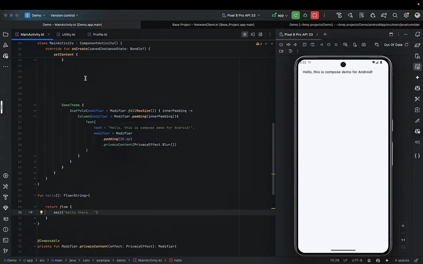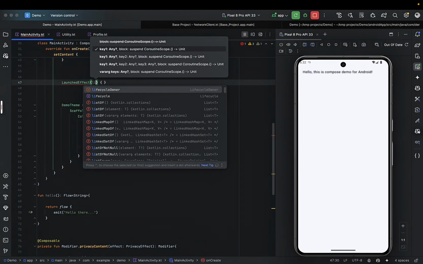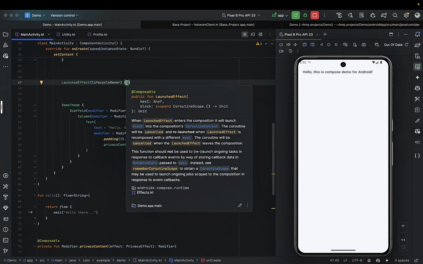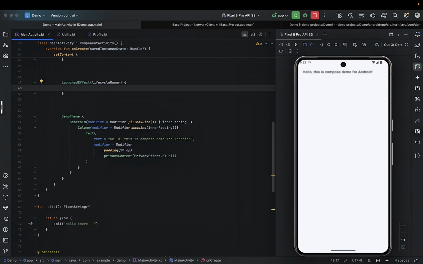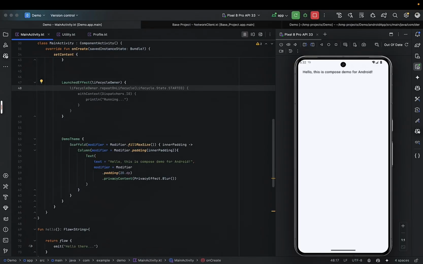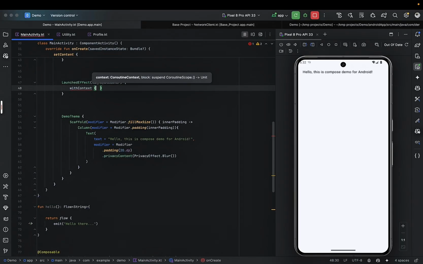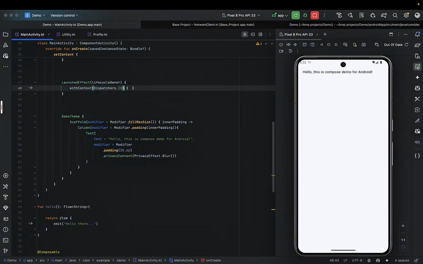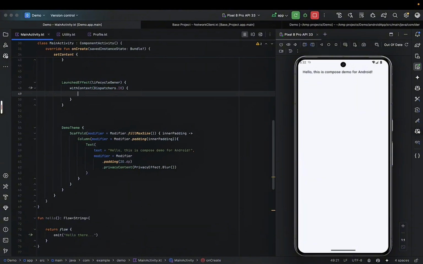Now to call this function, we are going to call it within a composable because this is Jetpack Compose. And so we are going to create a LaunchedEffect, and we pass in the lifecycle owner. Now the lifecycle owner in this case is the ComponentActivity because this is the calling activity, right? So within our composable, we are going to be calling our data stream from a background thread, and we do that using Dispatchers.IO because this is a long running operation, right?